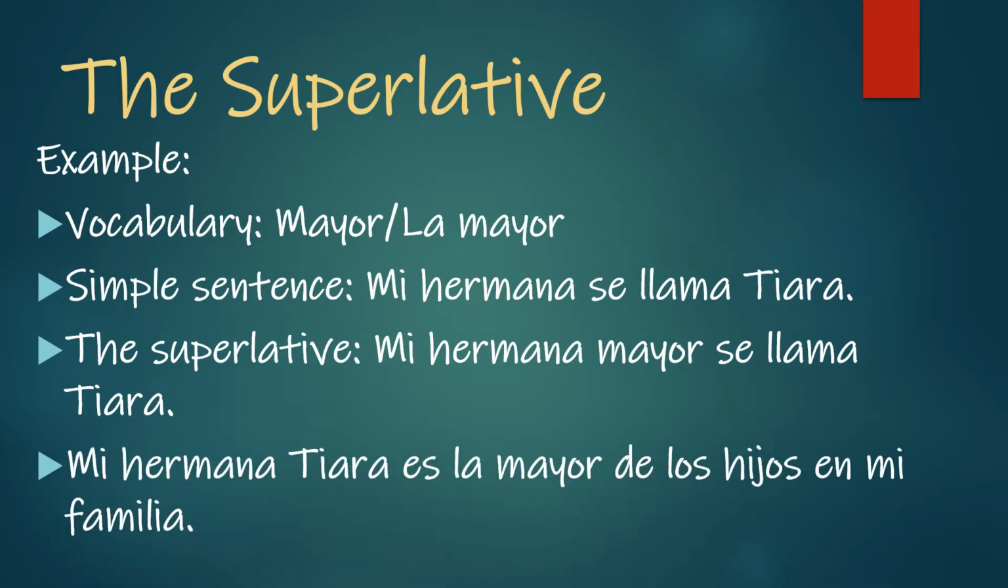But then here, if we look at it, we're saying mi hermana Tiara es la mayor de los hijos en mi familia. So now we're actually saying my sister Tiara is the oldest of the kids in my family. So in that case, we're telling people that she is the oldest. So we've used it as a noun in this case rather than using it as an adjective.